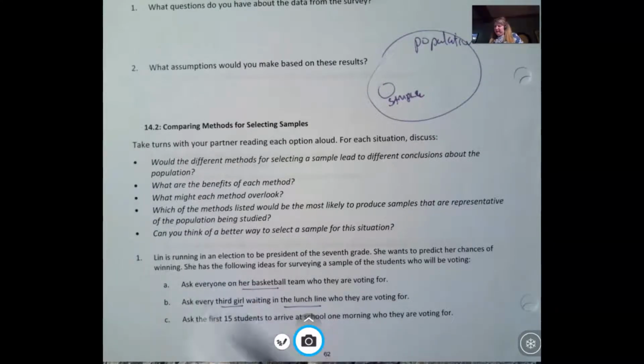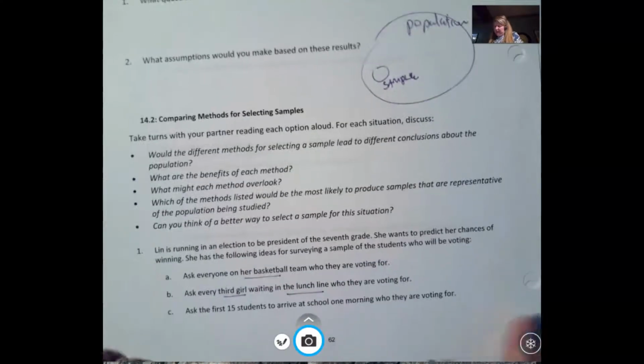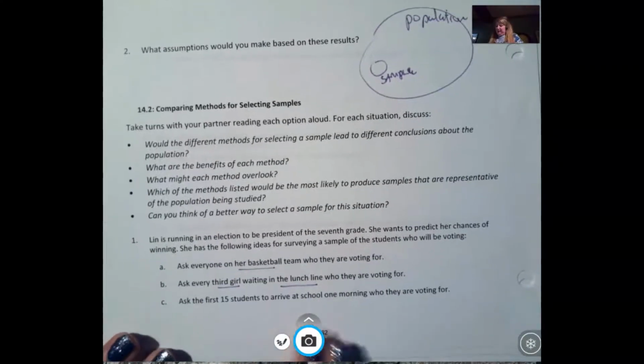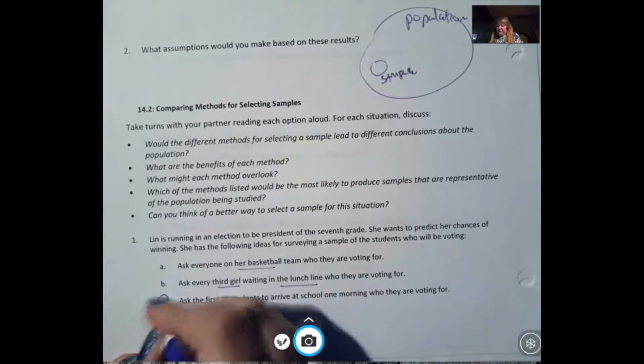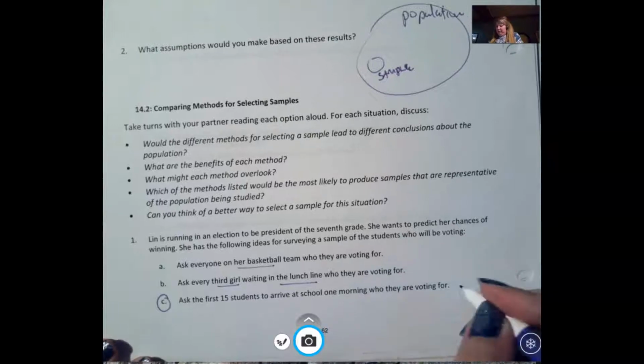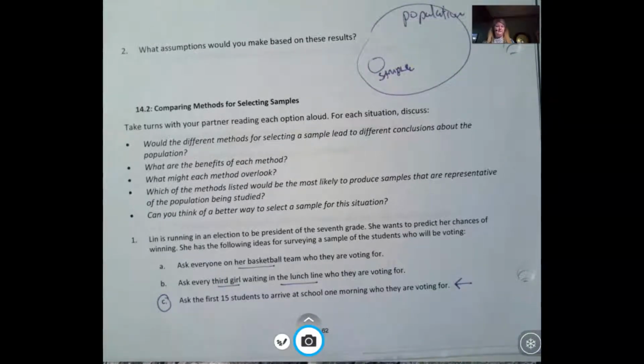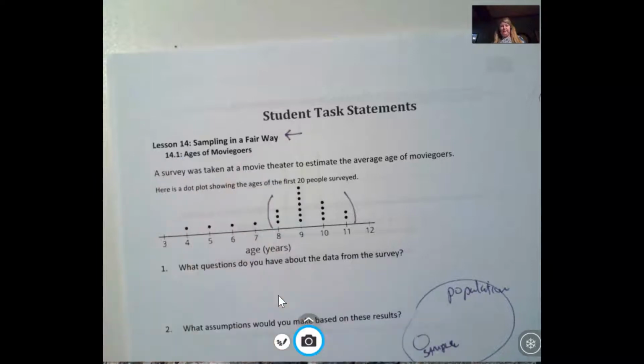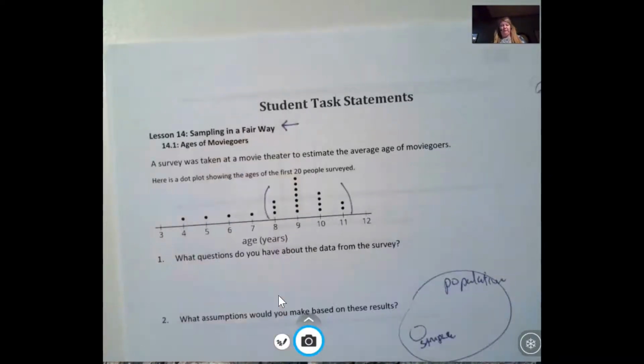So which of these methods listed would be most likely to produce samples that are representative of the population? Probably C, I would say. There are still some flaws with this, but it's kind of the best of the situations presented. And a better way, maybe just asking 3 people from each homeroom. That might be a very fair way to do this. And maybe you can think of some other fair ways, because that is our focus today, sampling in a fair way.